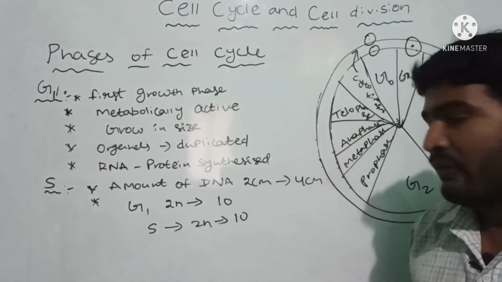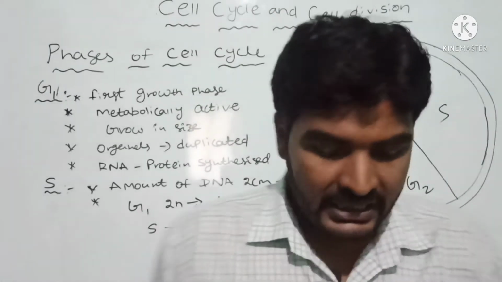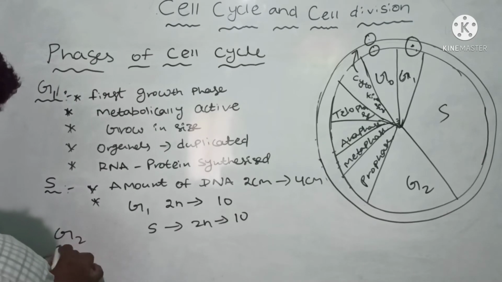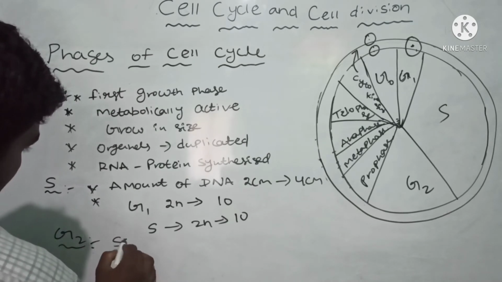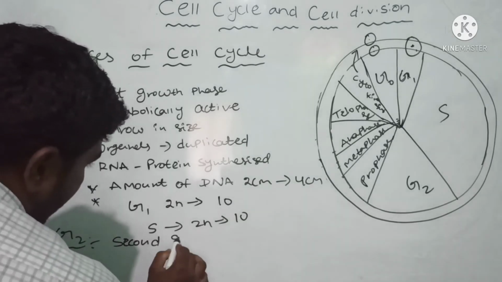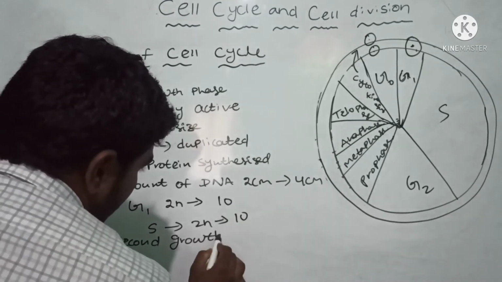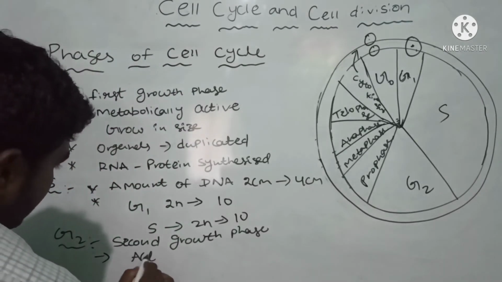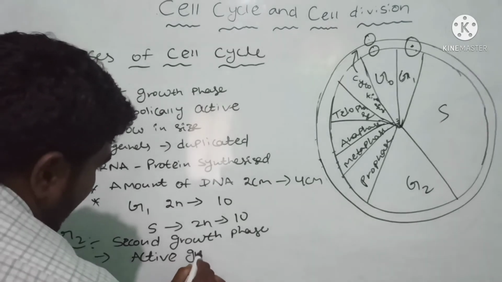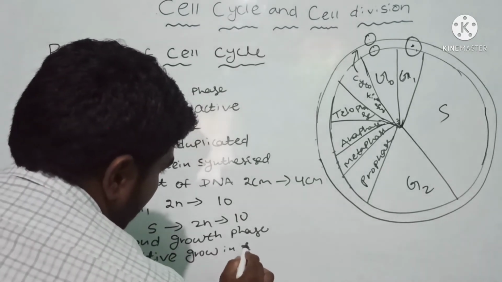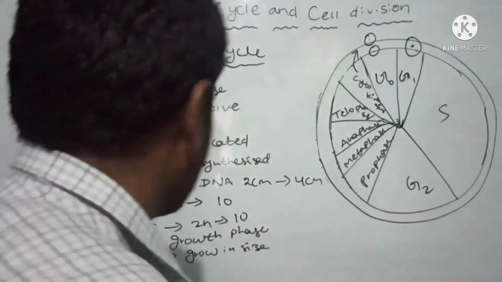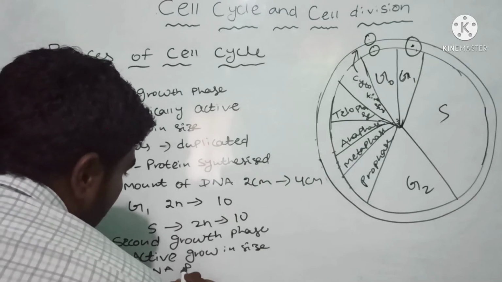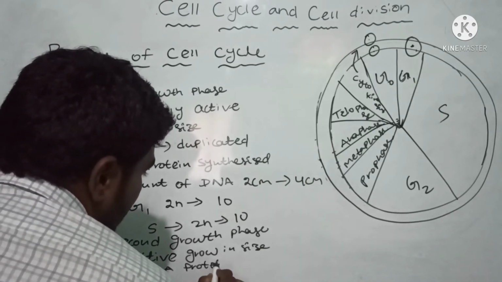Now G2 phase is the second growth phase, with actively growing size. RNA and proteins are synthesized.